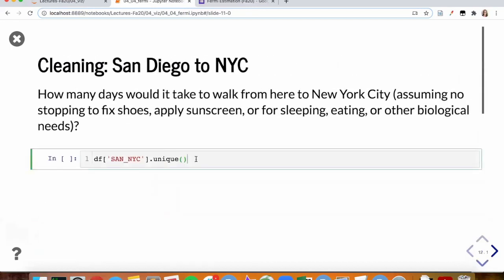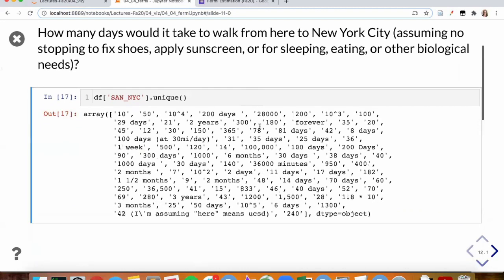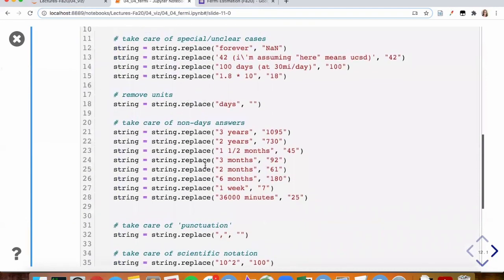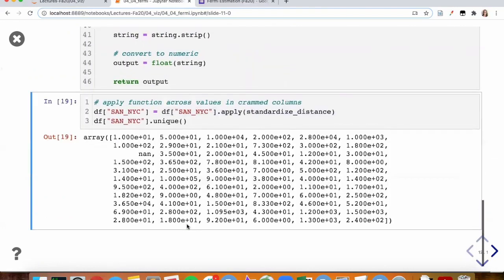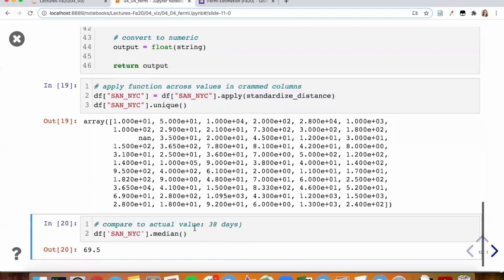Same idea here. When we're looking to see how many days it would take to walk from here, San Diego, to New York City, lots of different ways in which people responded. Then we can, again, standardize our responses using a function, apply that function to the column of interest, look at the unique values, they're all numeric, and we can then see. You have doubled the actual value, but you're still within an order of magnitude. The actual value is about 38 days. The median of y'all's responses was about 70, which is pretty close.